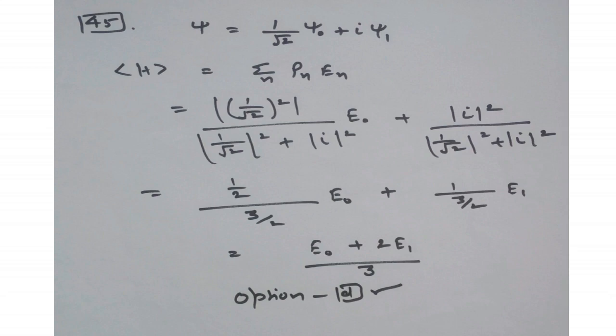The expectation value of the Hamiltonian is equal to the summation of the probability of that state times the energy. Now you can see how to solve it. After simplification you will get (E0 plus 2E1) upon 3. So option D is our right answer.